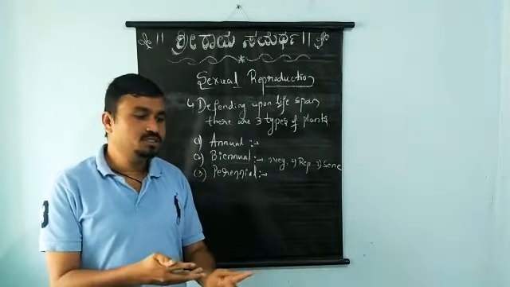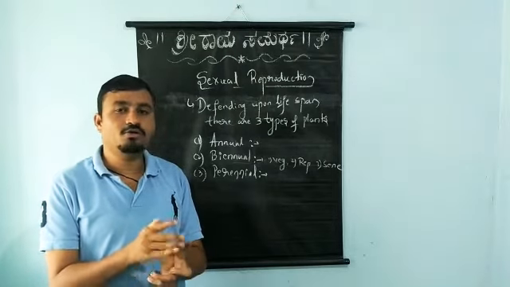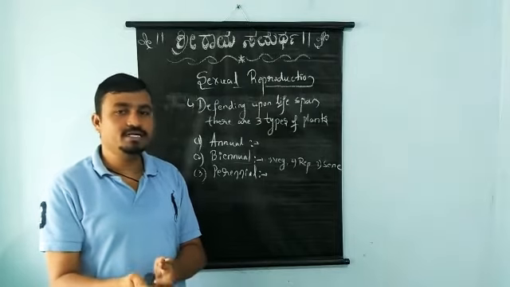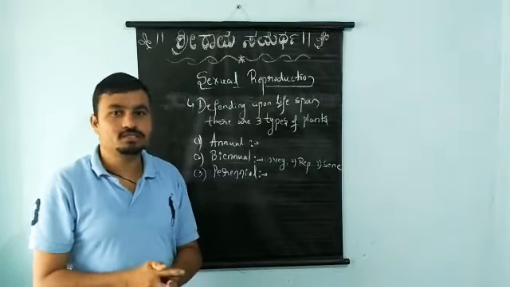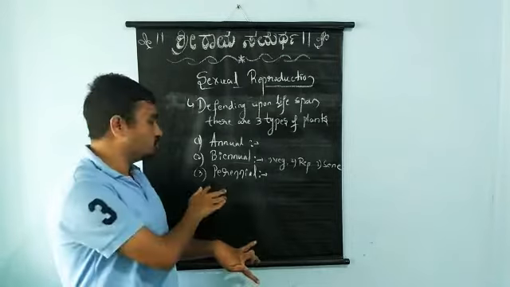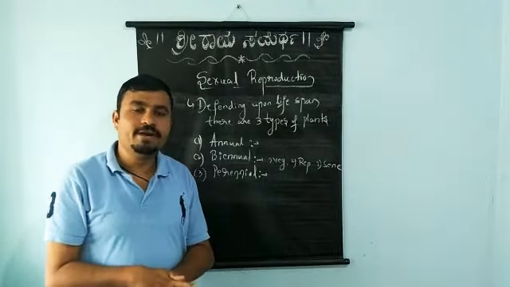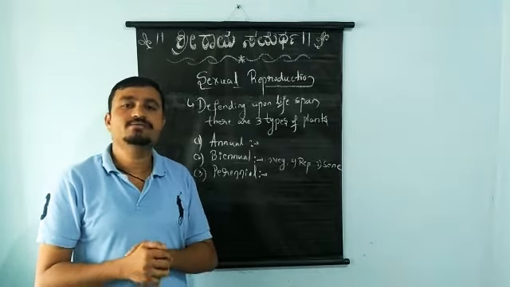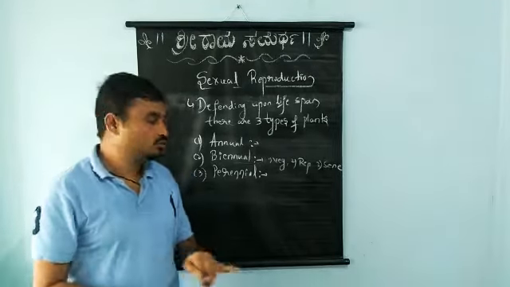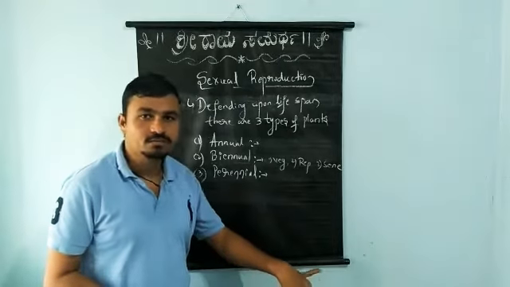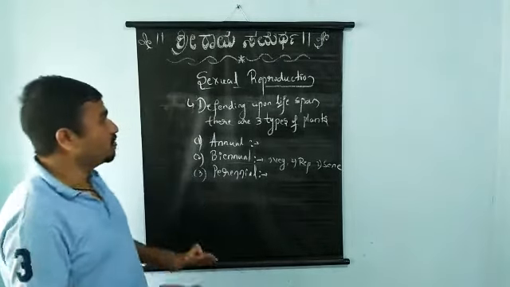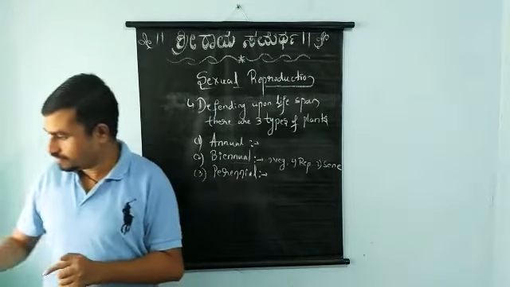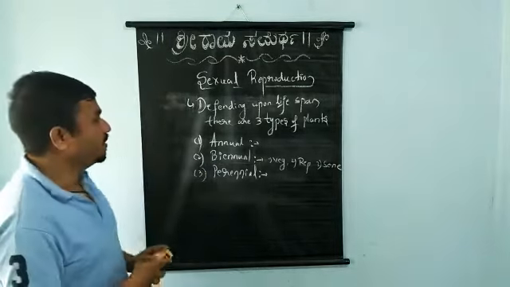Some plants give flowers after 50 to 100 years, or some plants may give flowers after 400 years. Those are called perennial plants. These plants grow for so many years and show an unusual flowering season. Okay, students, this is about the different types of plants we have studied. Next we will move to the next concept.